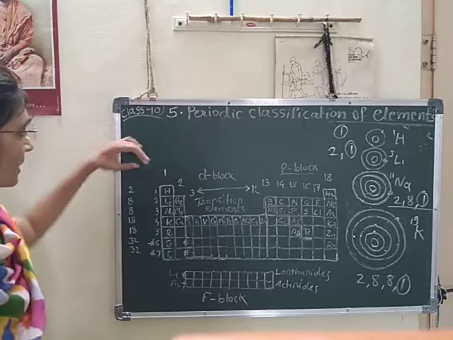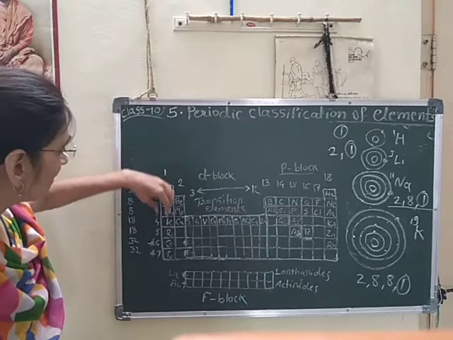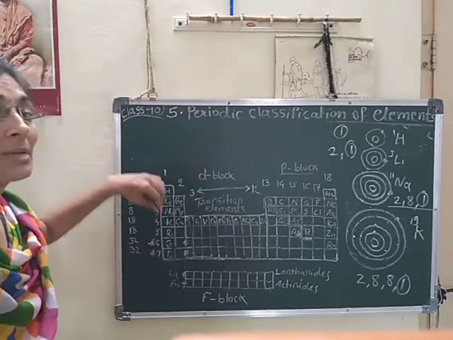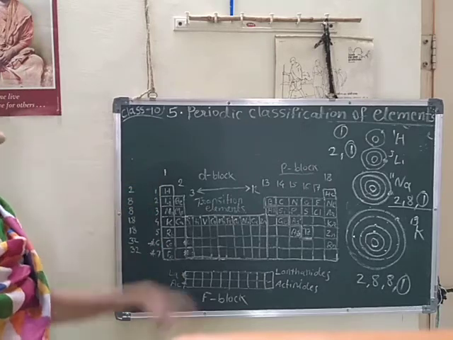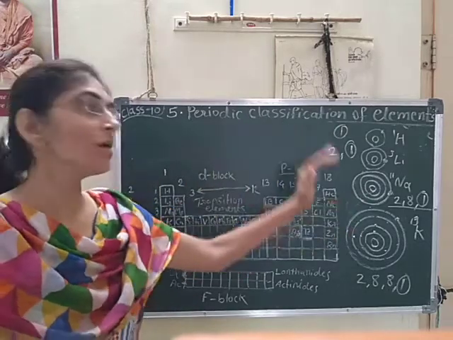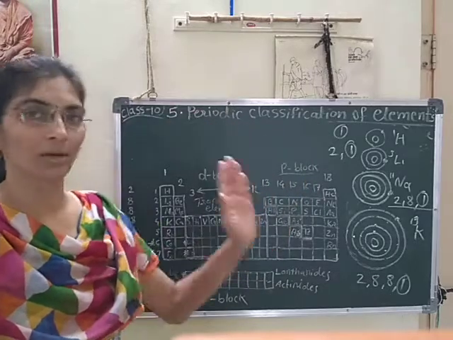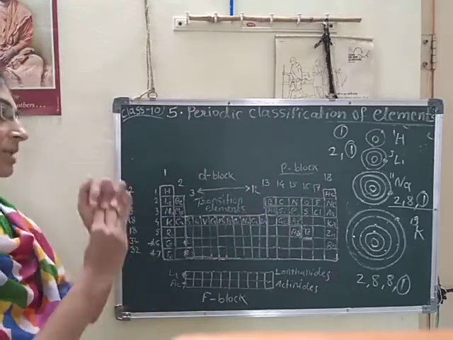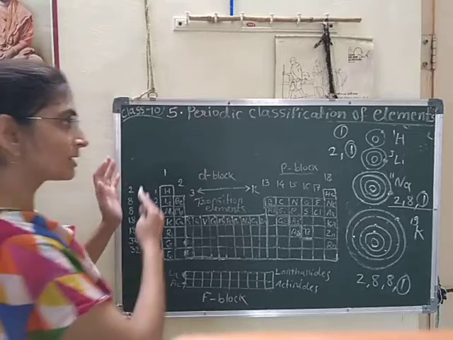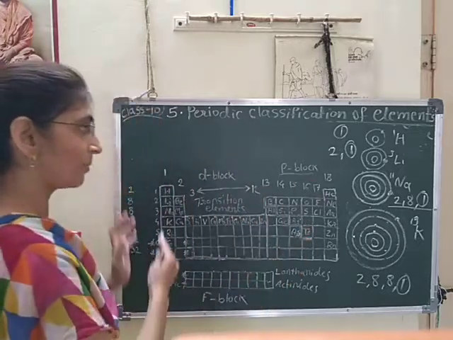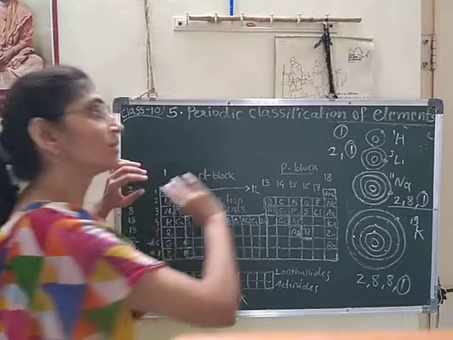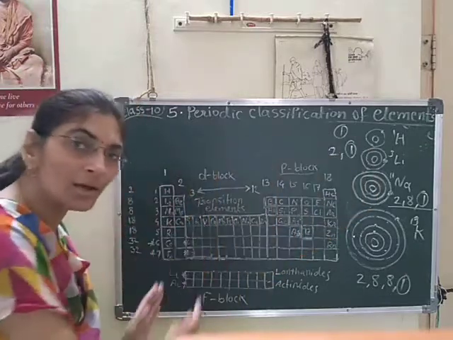Yes. So what is the trend? The elements along the group show similar chemical properties, on the basis of the same number of valence electrons. Okay. So this was the trend of chemical properties and arrangement of elements along the period and along the group.